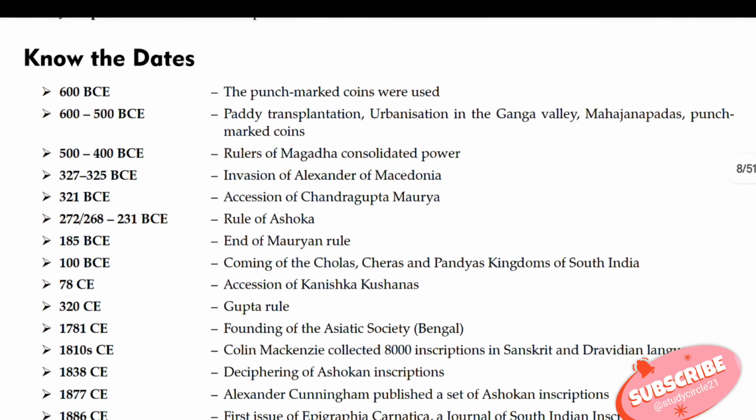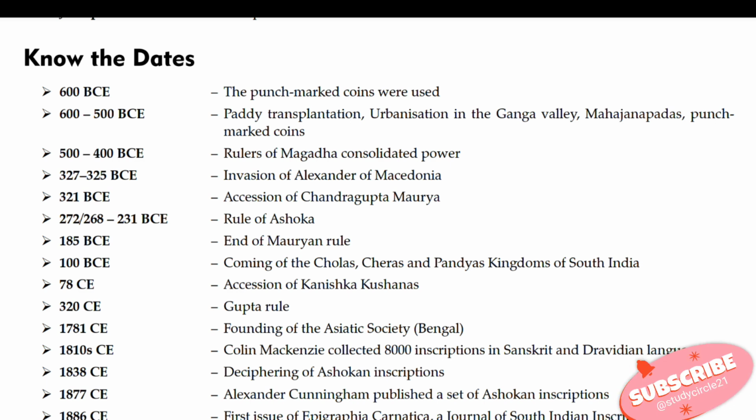Now it's time to know the dates. In 600 BCE, punch-marked coins were used. 600 to 500 BCE saw paddy transplantation, urbanization in the Ganga valley, the Mahajanapadas, and punch-marked coins. 500 to 400 BCE, rulers of Magadha consolidated power. 327 to 325 BCE is the invasion of Alexander of Macedonia. 321 BCE, the accession of Chandragupta Maurya.